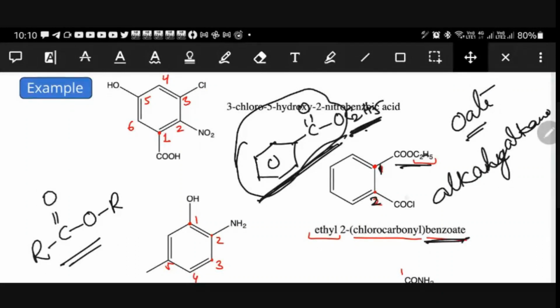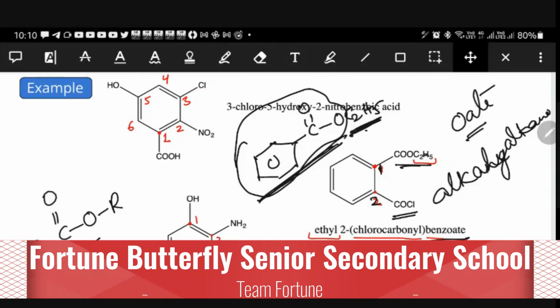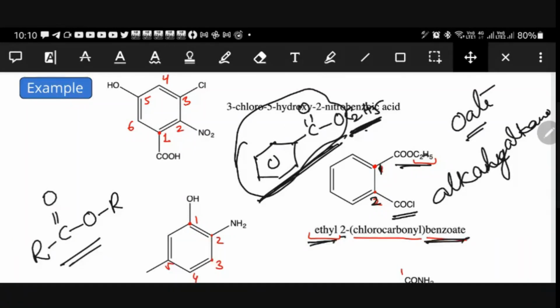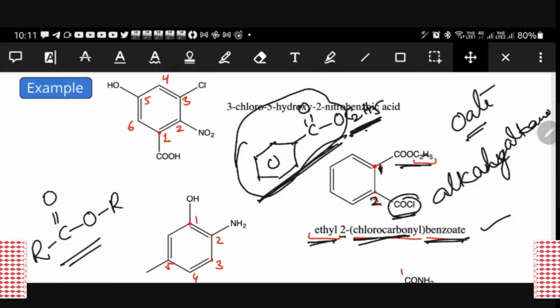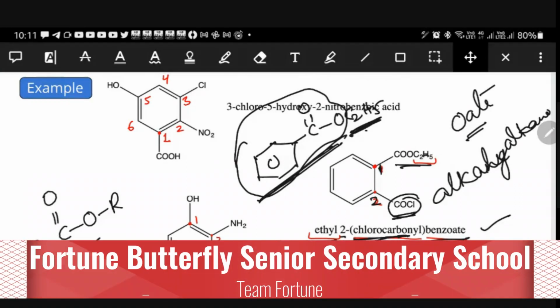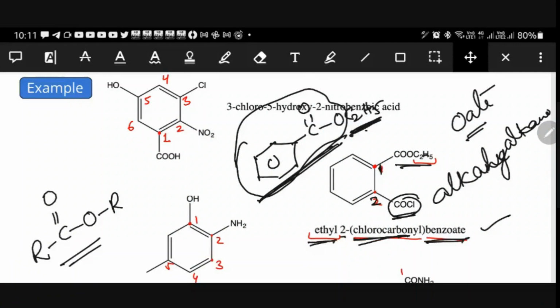But at second position, what we have? Carbonyl chloride, or we can say chlorocarbonyl. That is the reason ethyl 2 position. At second position, we have chlorocarbonyl. Because what is this? This is a substituent, and to the substituent, again substituent is there. That is the reason we kept it in parenthesis, that is brackets. Right? So ethyl 2 chlorocarbonyl benzoate. Right?